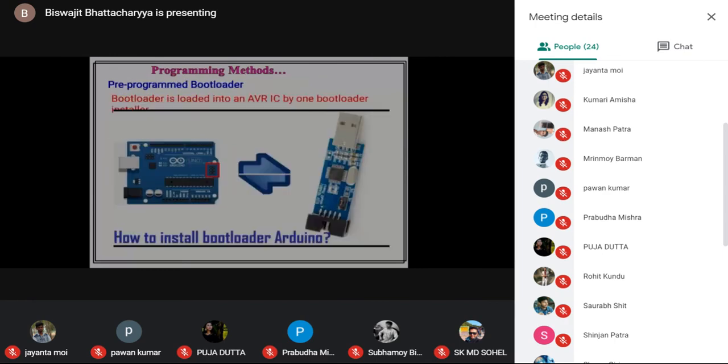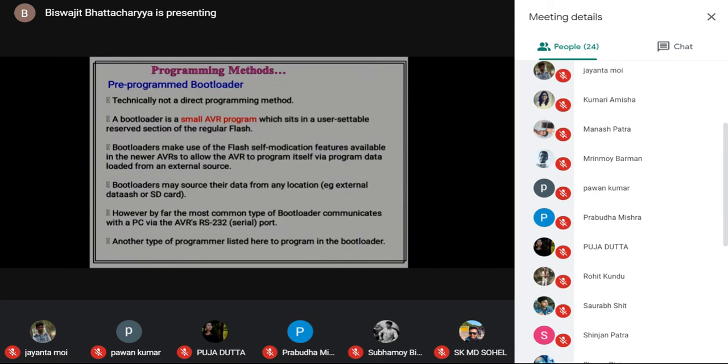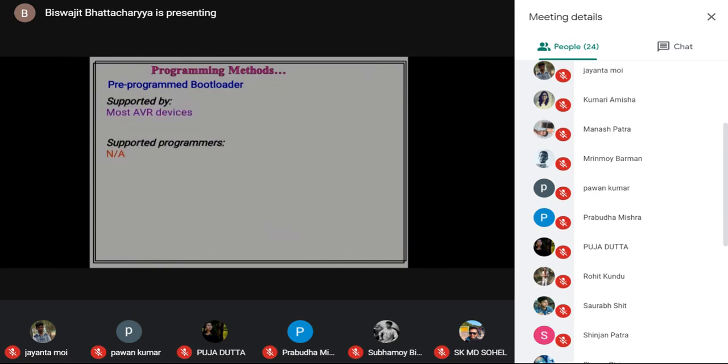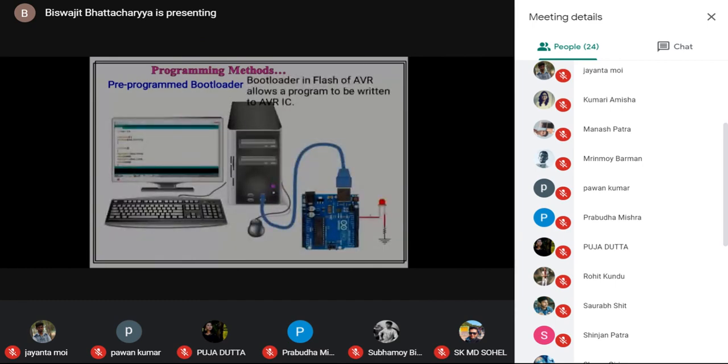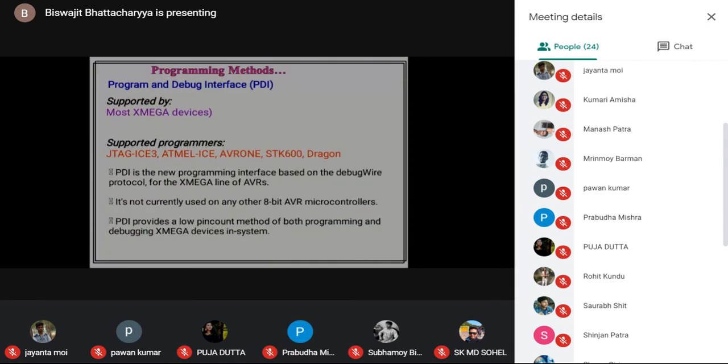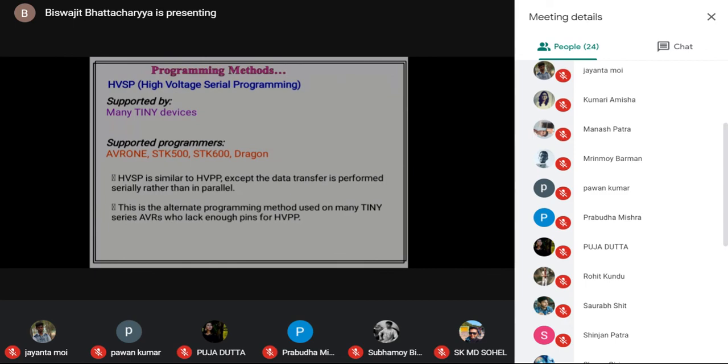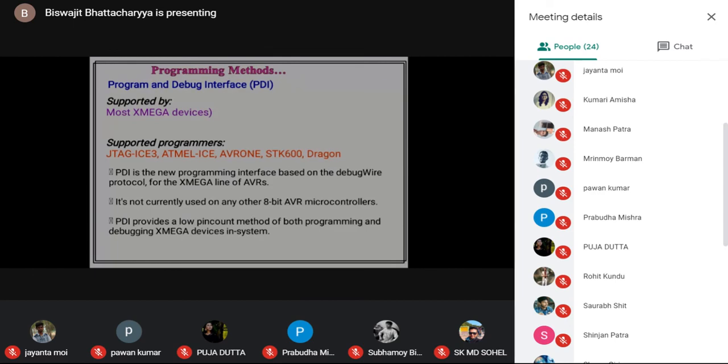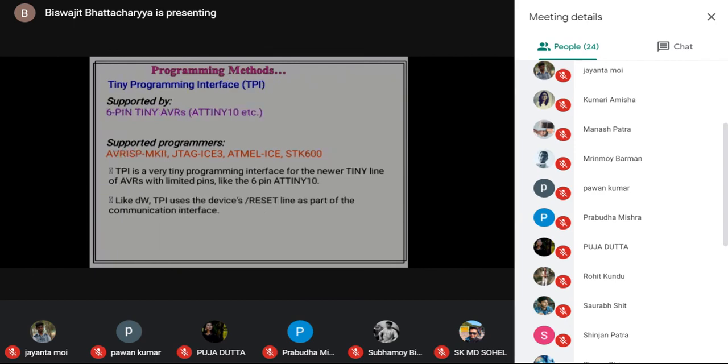The bootloader is supported by most AVR devices. Our Atmega 328 used in the Arduino Uno, or Atmega 2560 used in the Atmega 2560 board, they all support the bootloader program. They are equipped with a bootloader program. There are many other programming protocols, HVSP, high voltage serial programming, and PDI, program and debug interface. There are other forms, but in our context, mainly we will use the bootloader program.